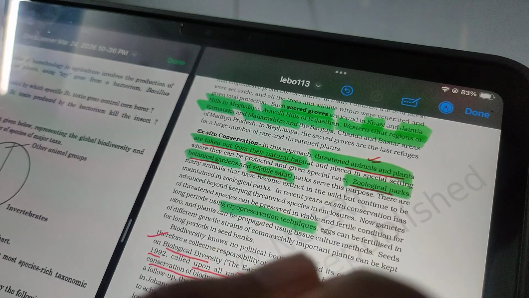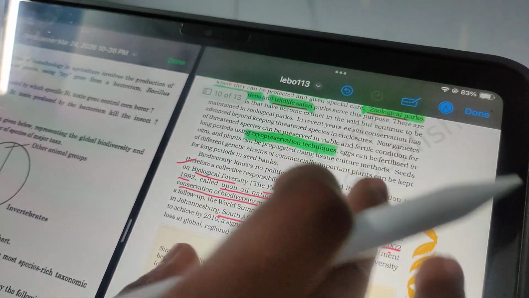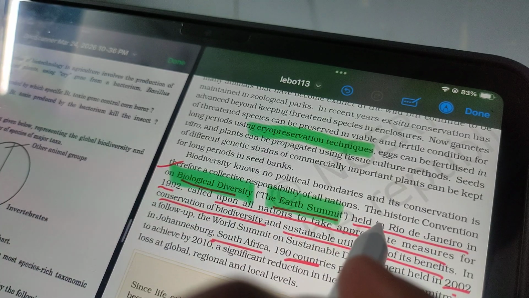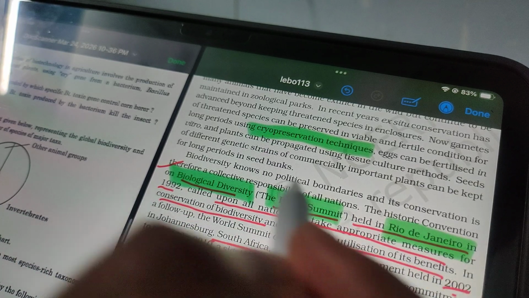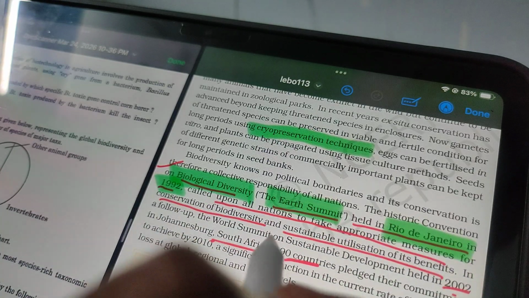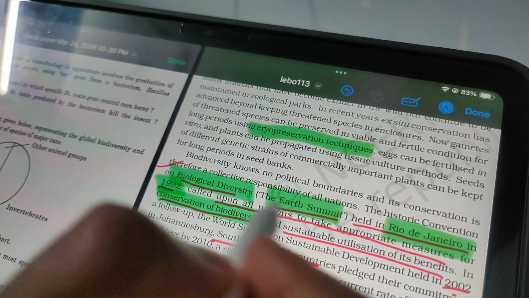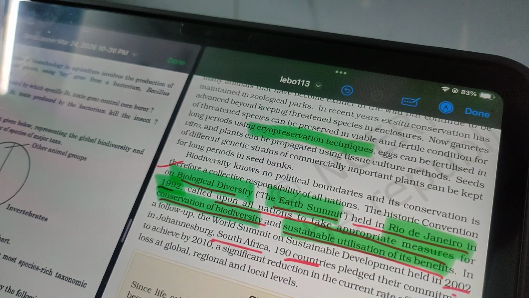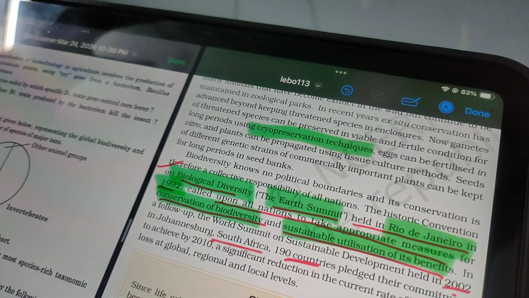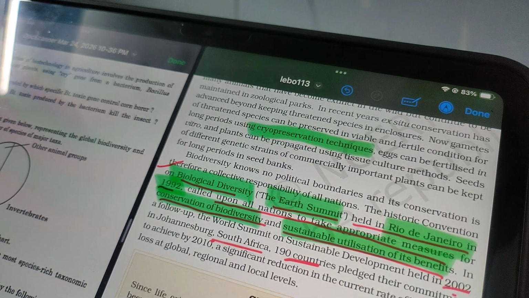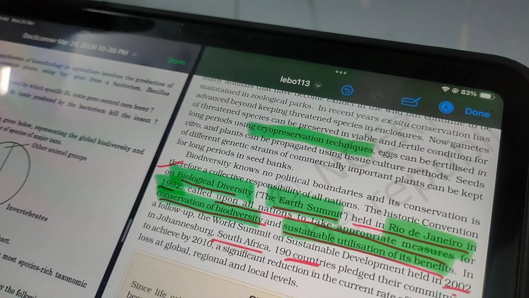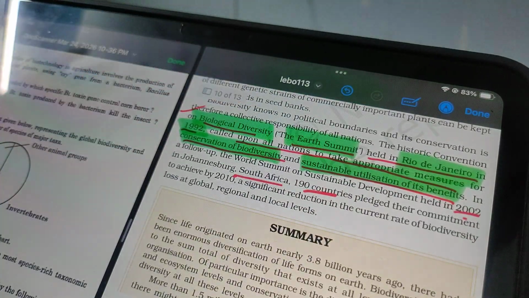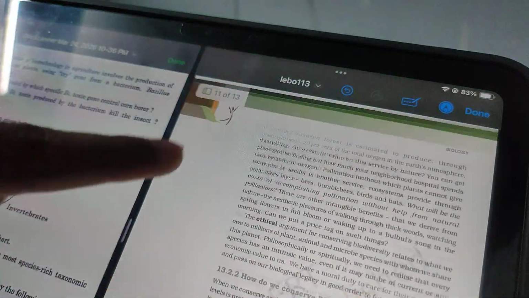The Earth Summit on biological diversity was held in Rio de Janeiro in 1992, for the conservation of biodiversity and the sustainable use of its benefits. Sustainable means using things in a beneficial way. Use only as much as you need. Okay, so those are the important topics.